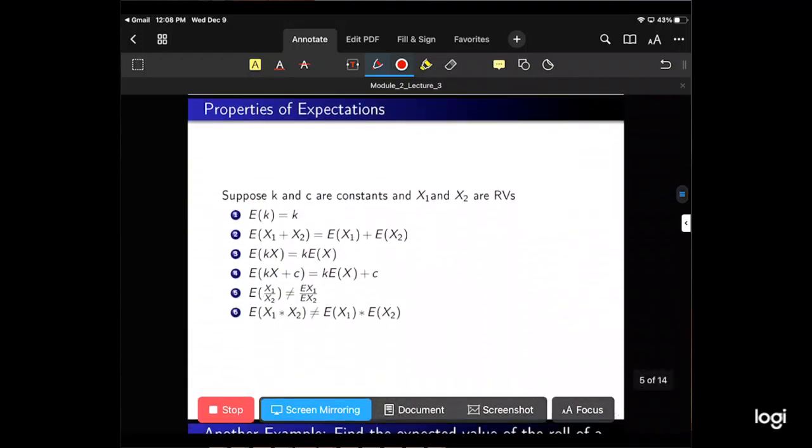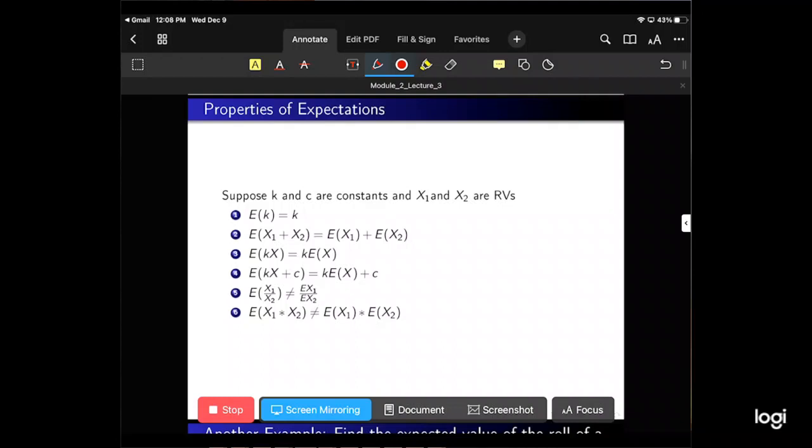Some properties of expectations. See, I did it here. This should say expected values. Suppose k and c are constants and x1 and x2 are random variables. So what's the expected value of a constant k? This is essentially asking what's the expected value of, suppose, the number 3. 3 is not a random variable, so what's the average of 3? No matter what we do, it's just going to be 3.